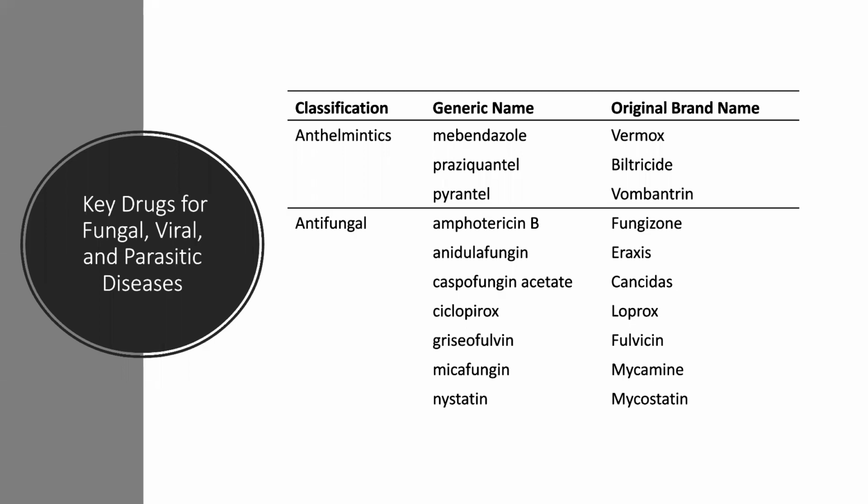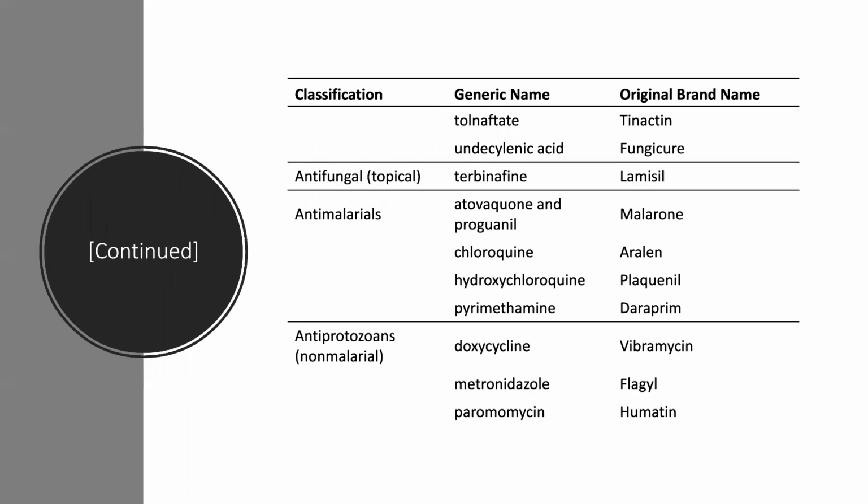So the key drugs for fungal, viral, and parasitic diseases: for anthelmintics, we use mebendazole, praziquantel, pyrantel. Antifungals, we described before: amphotericin B, anidulafungin, caspofungin, ciclopirox, griseofulvin, micafungin, nystatin, tolnaftate, and undecylenic acid. For antifungal topicals, it is terbinafine. Antimalarials: atovaquone or Malarone, chloroquine, hydroxychloroquine, pyrimethamine.